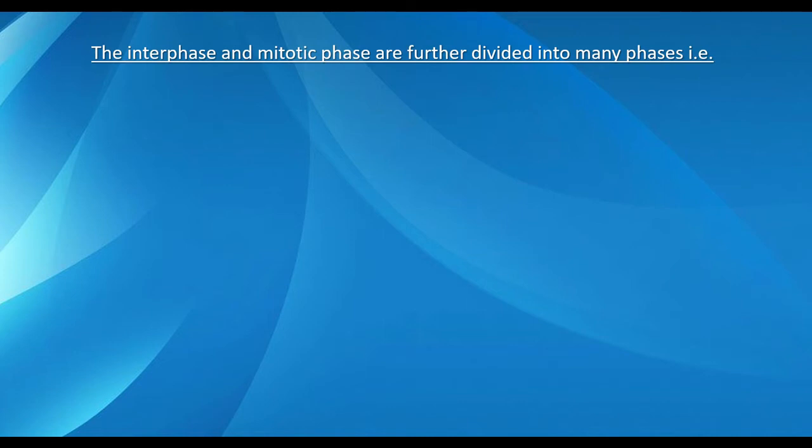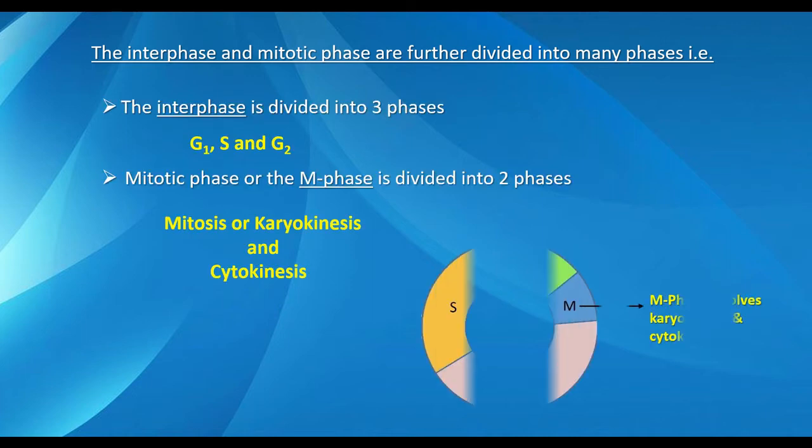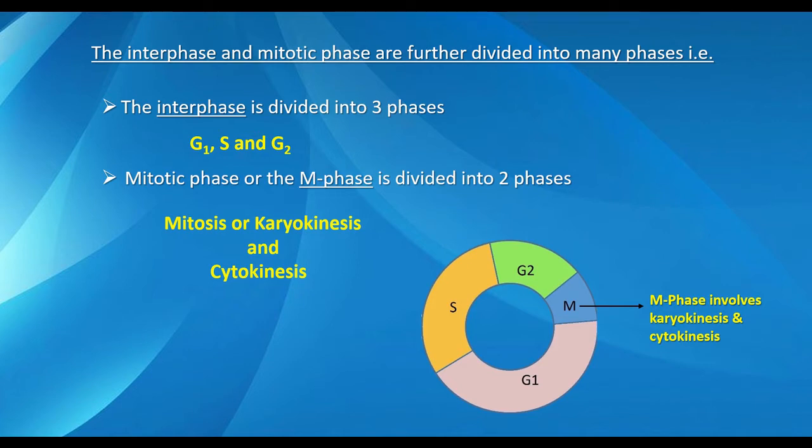The interphase and mitotic phase are further divided into many phases. The interphase is divided into three phases, G1, S and G2. The mitotic phase, or the M phase, is divided into two phases. They are mitosis or karyokinesis, and cytokinesis.